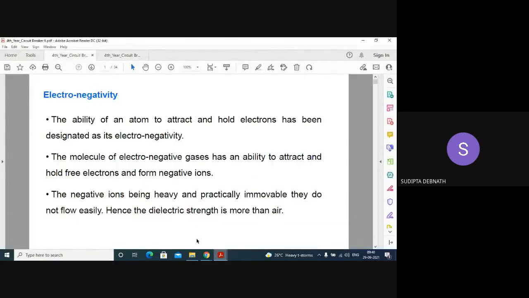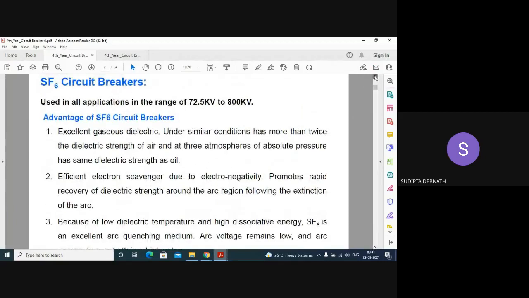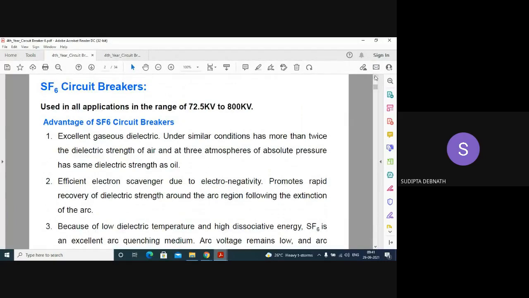The negative ions being heavy and practically immovable, they do not flow easily. So if they cannot flow easily, the chance for creating more ions becomes less, and so the extinction of the arc will be easier. No collision will occur. We have discussed elastic collision and non-elastic collision; those things will not happen. Now, the SF6 circuit breaker is used in all applications. It can be used up to 800 kV.